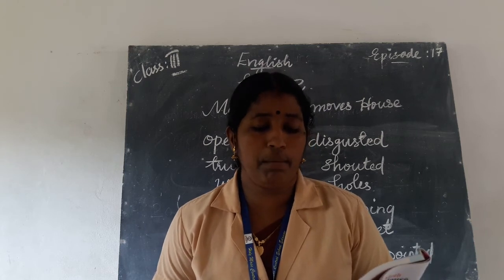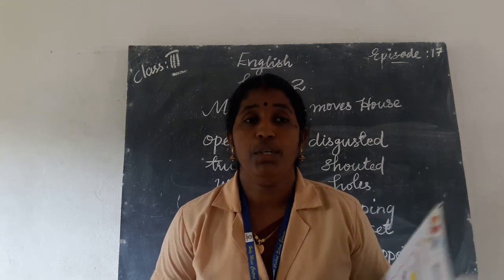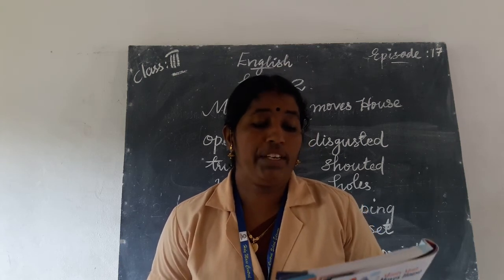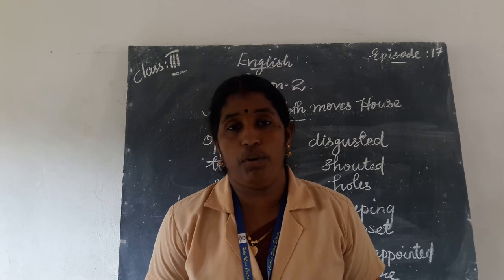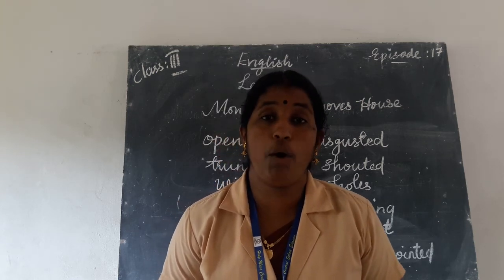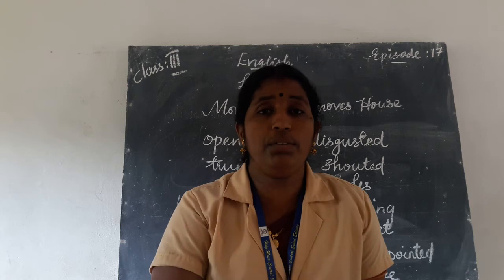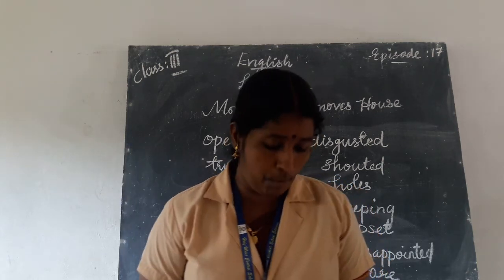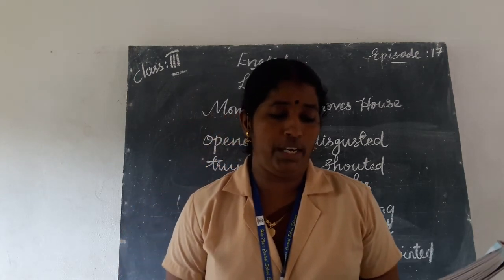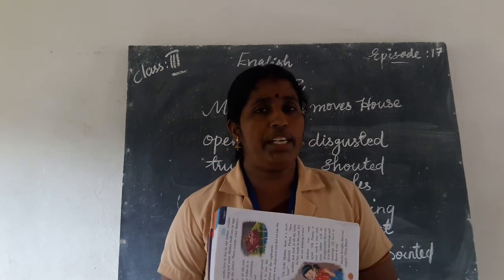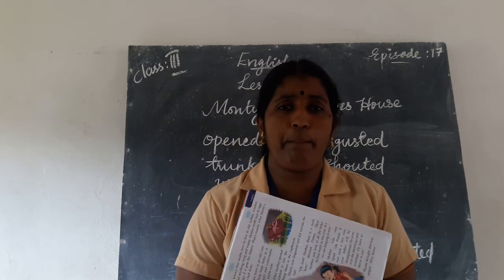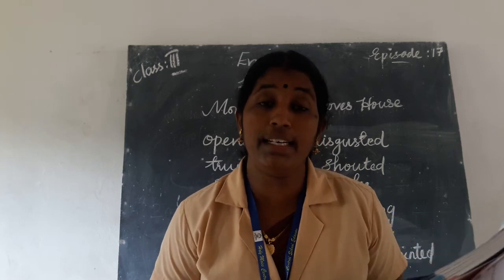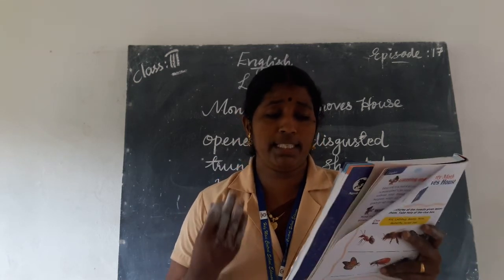One day Prema and her mother opened the trunk. What did they do? They opened the trunk and took out the coat and winter clothes to sun them and hang them in the cupboard. Monty did not like this. Monty was living happily and comfortably in that coat, and it did not like the action of Prema and her mother.